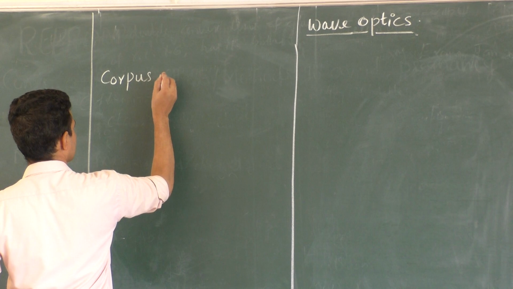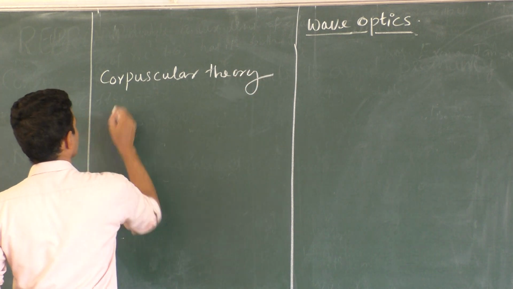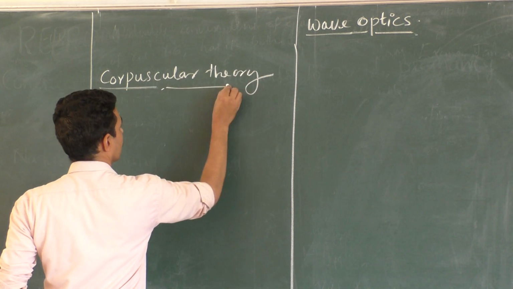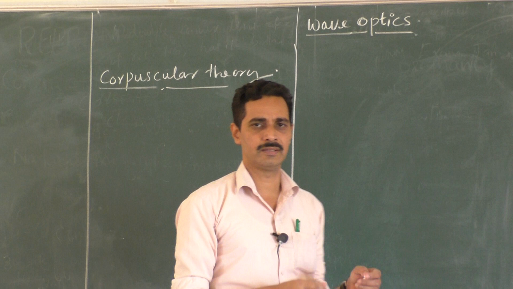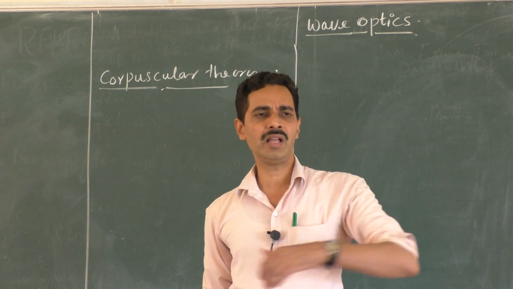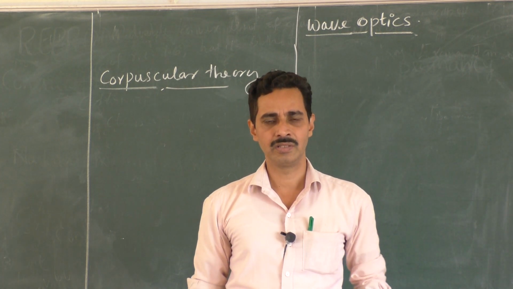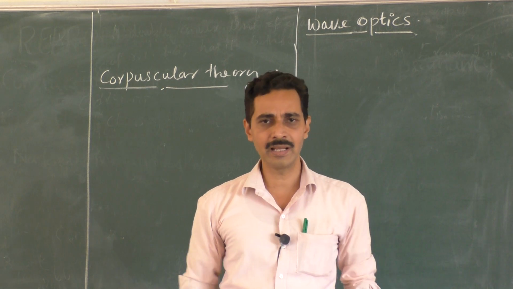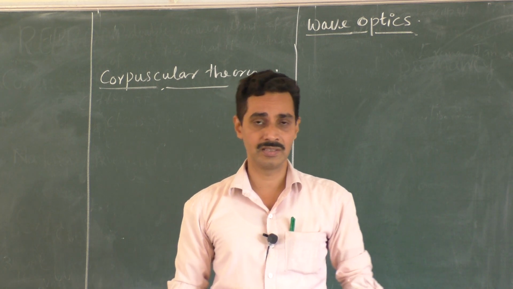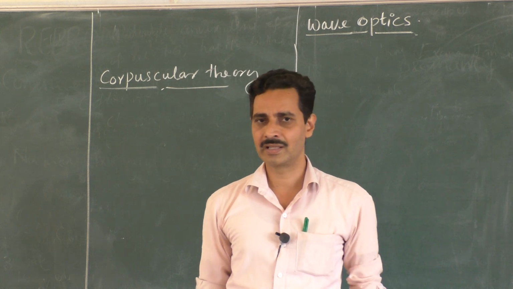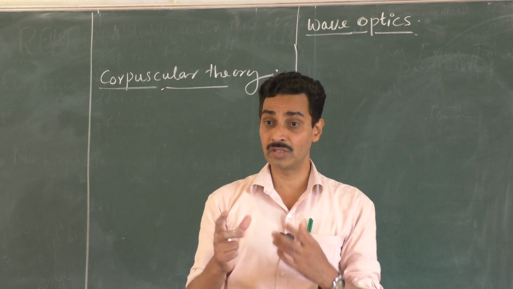According to the corpuscular theory of light, light is made up of small particles, and these particles travel with very high speed. Whenever a particle travels with very high speed, you know that it usually moves in a straight line. That is why light travels in a straight line. And different colors are because of different sized particles. That's what they say. Of course, all these are just assumptions, and there was no mathematical or practical proof behind it.